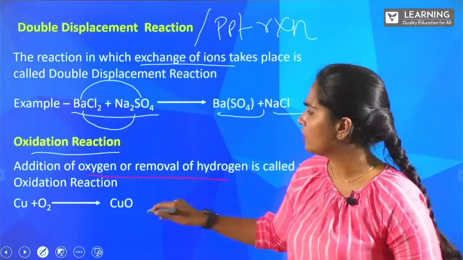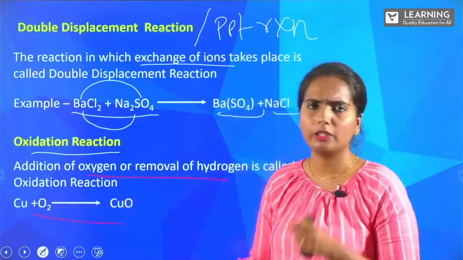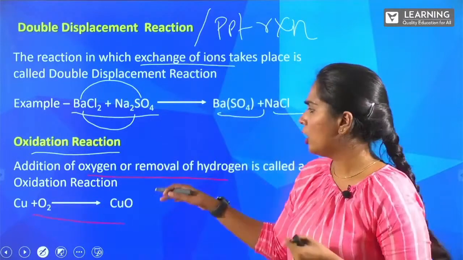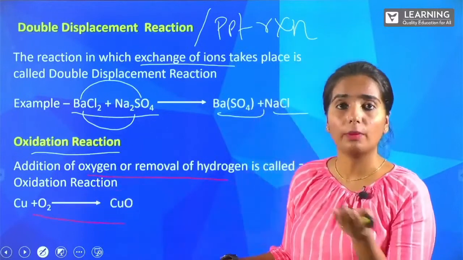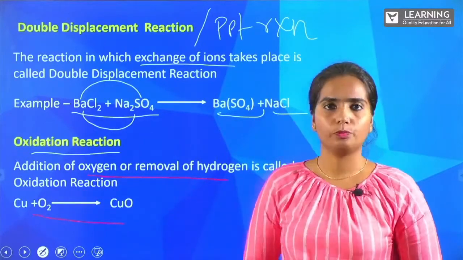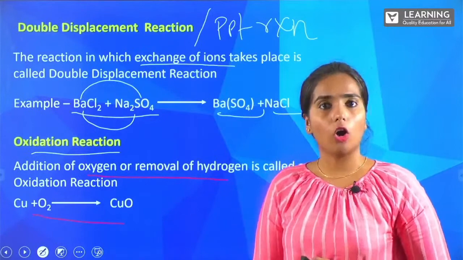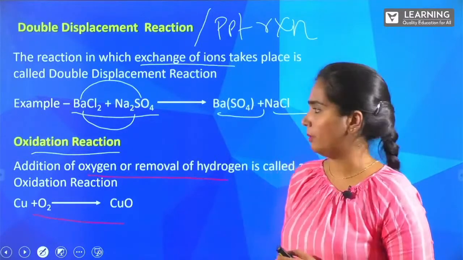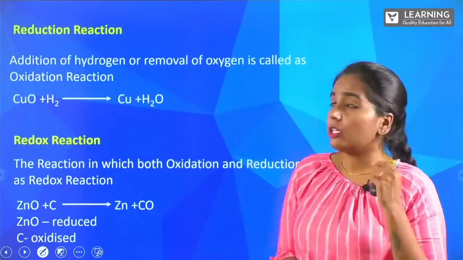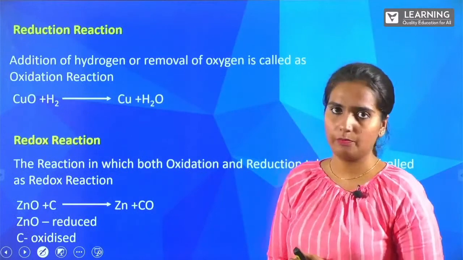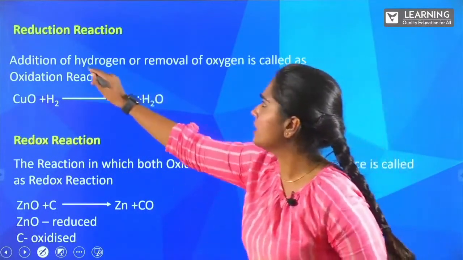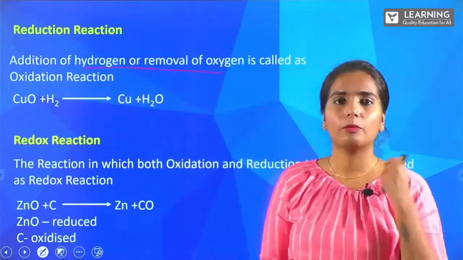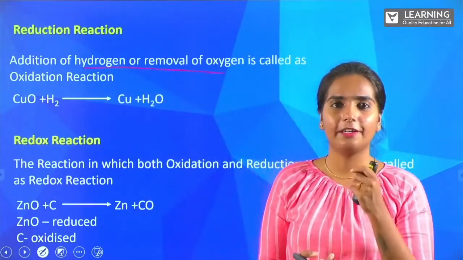For that, I have given you a very simple example. We are treating copper with oxygen: Cu plus O2, copper and oxygen, you get CuO. That will be our oxidation reaction. Let's move on to reduction reaction. It is just the opposite of oxidation reaction. You can see addition of hydrogen or removal of oxygen happens in a reduction reaction.